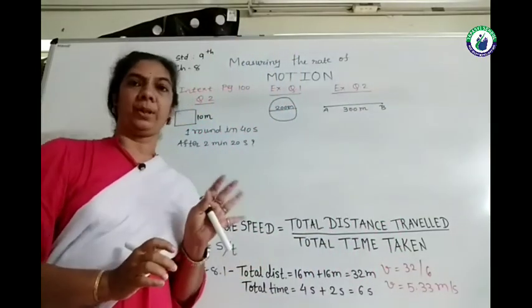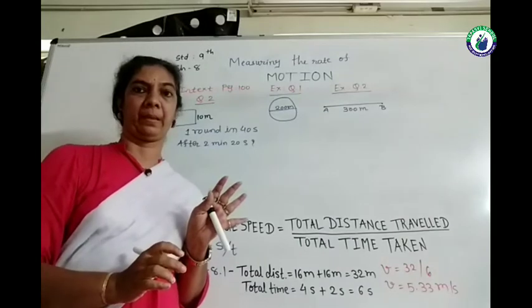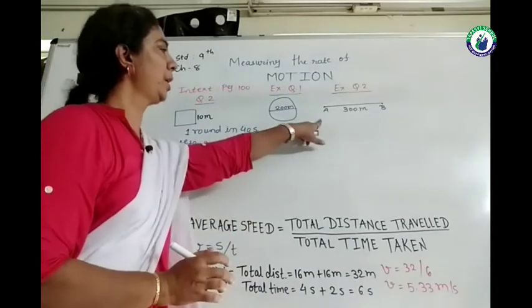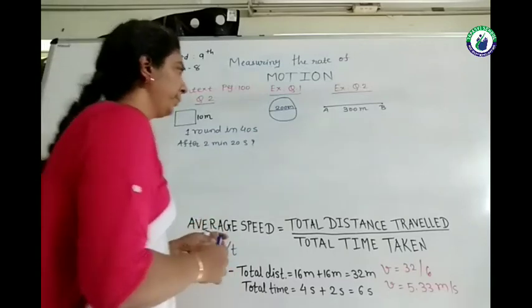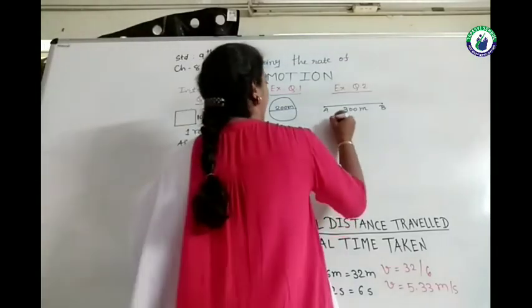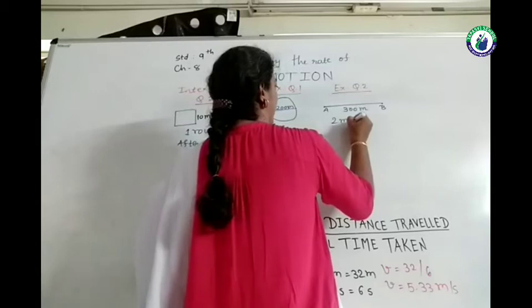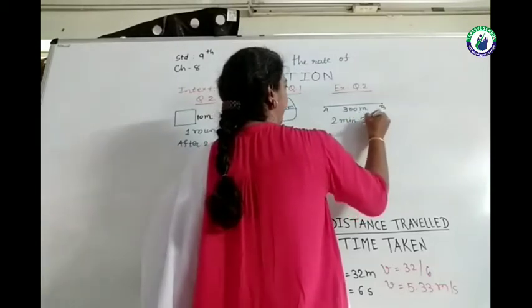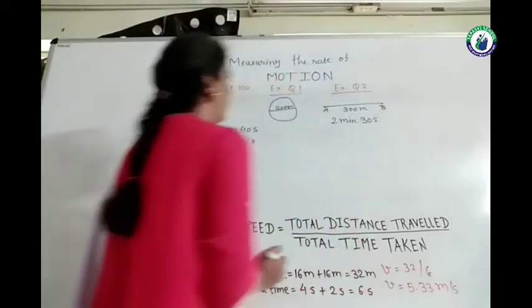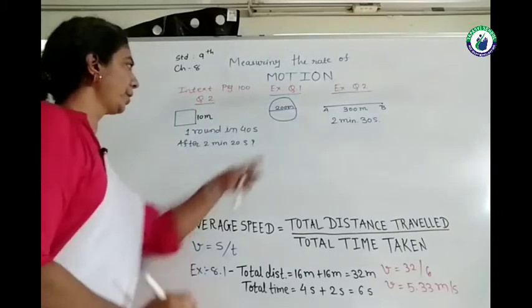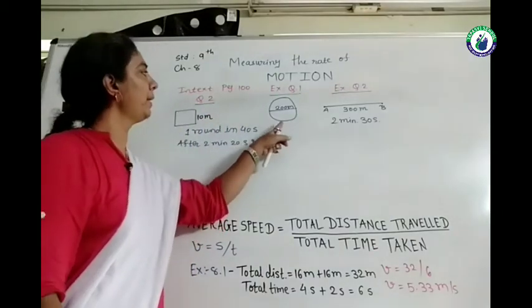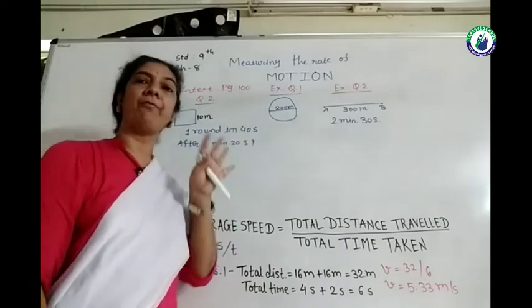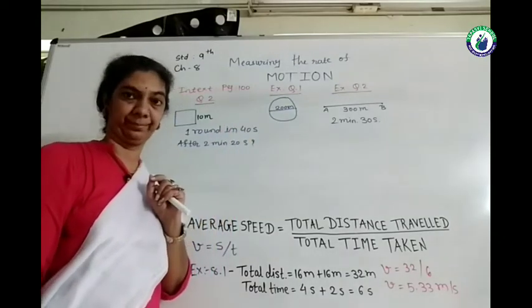Try to get the question. And for this, Joseph is taking the time 2 minutes and 30 seconds. Here for the first question, the timing is the same, that the athlete is completing one round in 40 seconds.